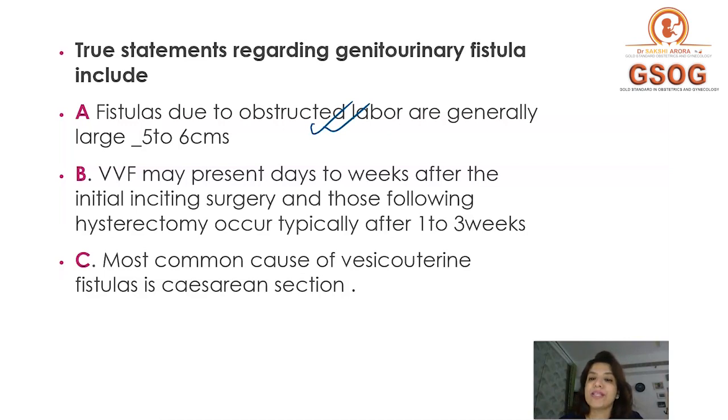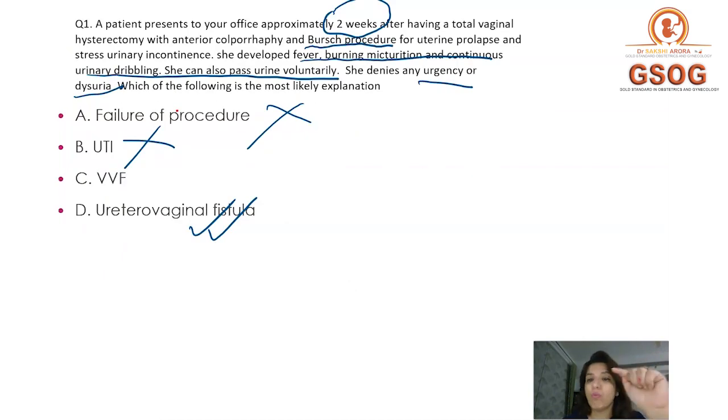Option B, VVF may present days to weeks after initial inciting surgery, and those following hysterectomy typically occur after 1 to 3 weeks. Very, very important. This line you have to remember, that most of the time VVF is going to present 1 to 3 weeks after hysterectomy. So in question number 1 also, the question was specifically telling you that the patient is presenting with urinary dribbling 2 weeks after surgery. So most of the time, if the fistulas are because of hysterectomy, whether it is a vesicovaginal fistula or a ureterovaginal fistula, they are going to present to you 1 to 3 weeks after the surgery.